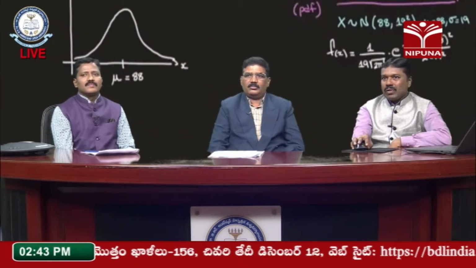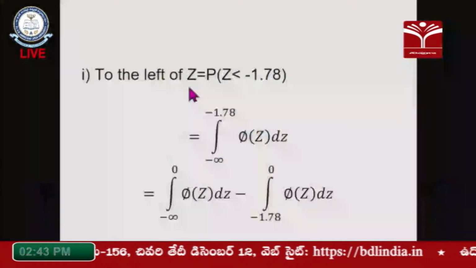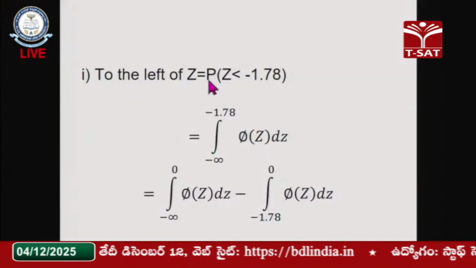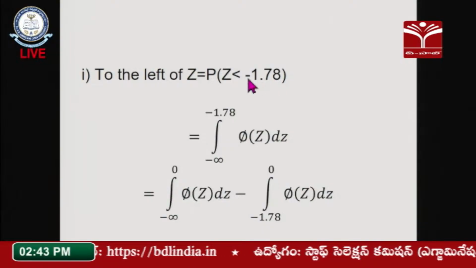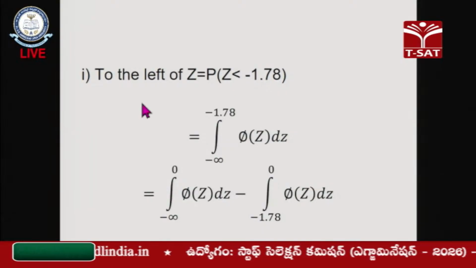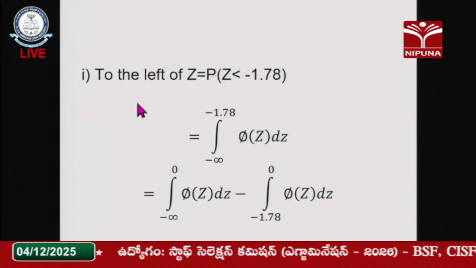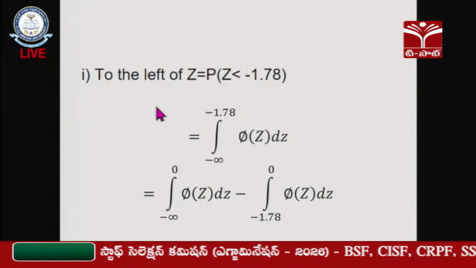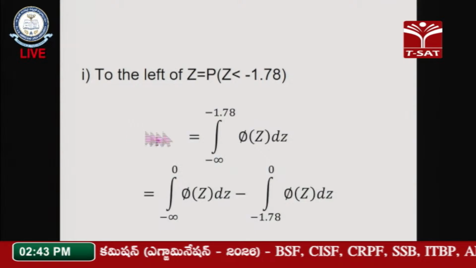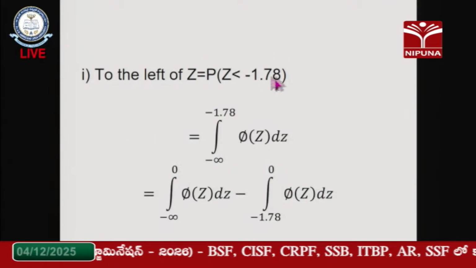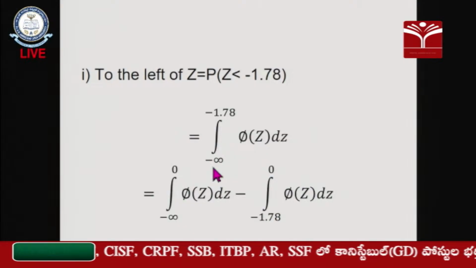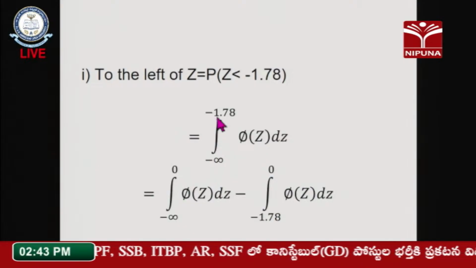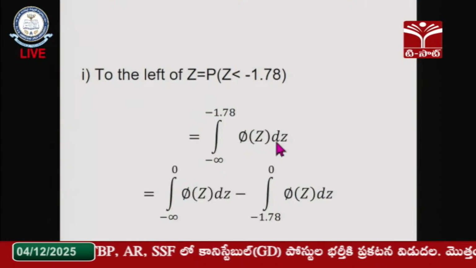So, to the left of Z means what? Probability of Z is less than minus 1.78. So my interval starts at minus infinity. What is the range of Z here? The normal distribution range starts from minus infinity to plus infinity. So I know the end limit; my starting limit is minus infinity. So the integral from minus infinity to minus 1.78 of phi of Z dz.